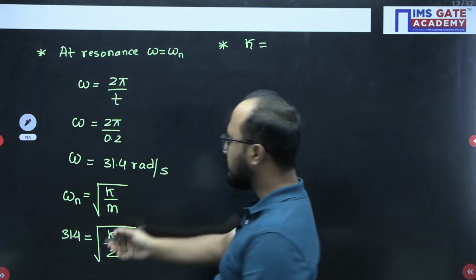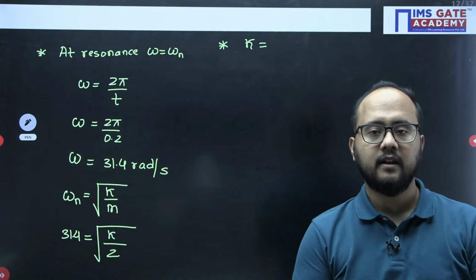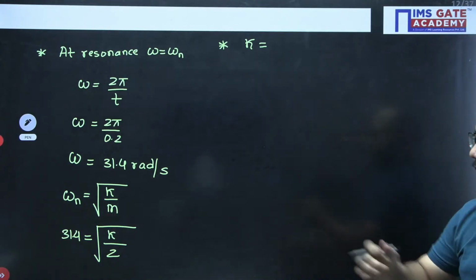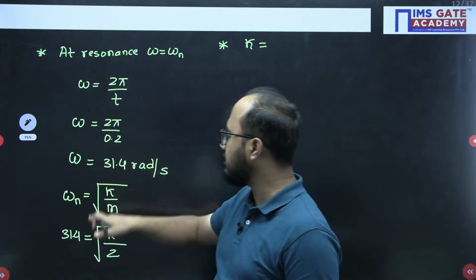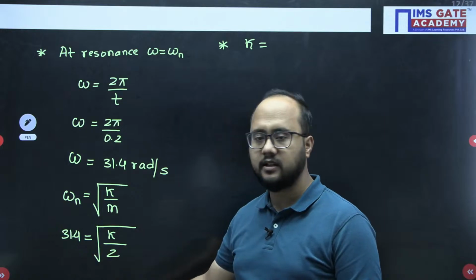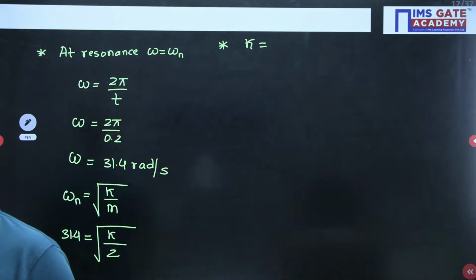Please everyone fast calculate the answer of stiffness here. Everyone, what is the answer of stiffness? Omega we calculated, omega equals omega n, so omega n equals under root k by m. You should get the answer of stiffness here fast. Everyone, do the calculation and tell me your answer.